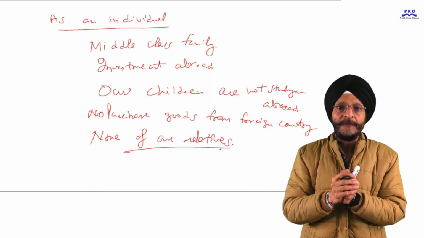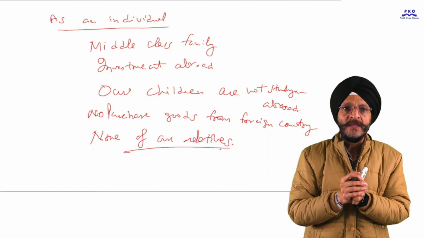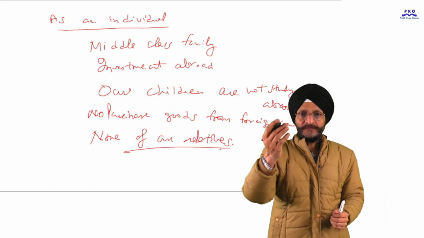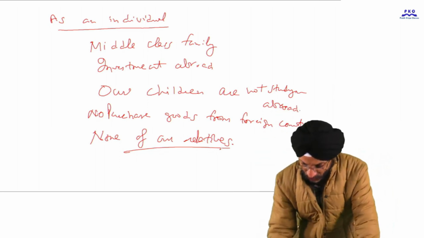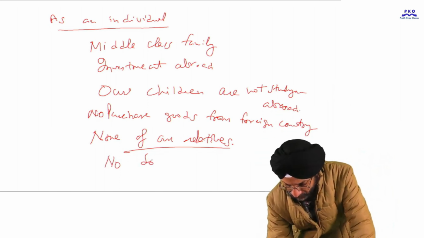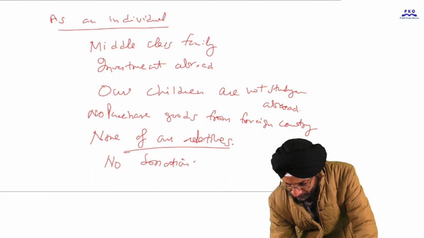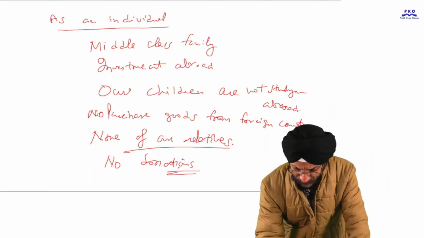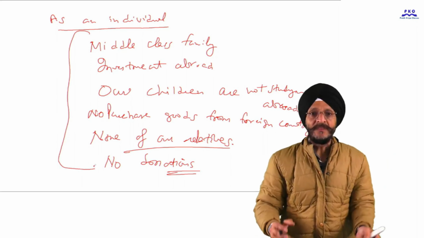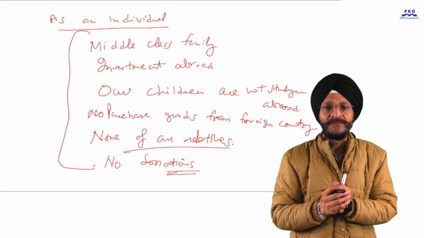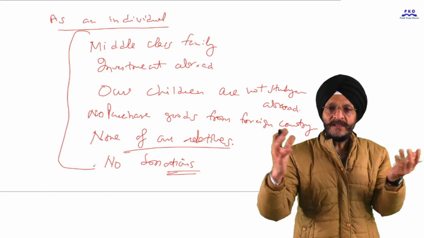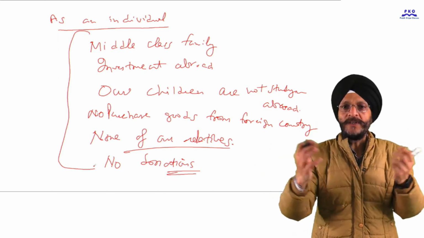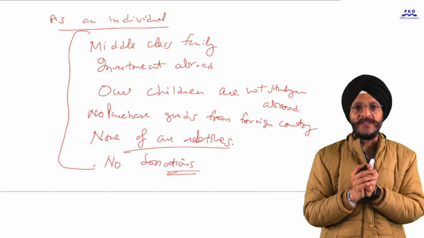They do not have the means for giving donations abroad, no grants, no donations. So as a middle class family, there are many reasons why there is no demand from our side for foreign currency.